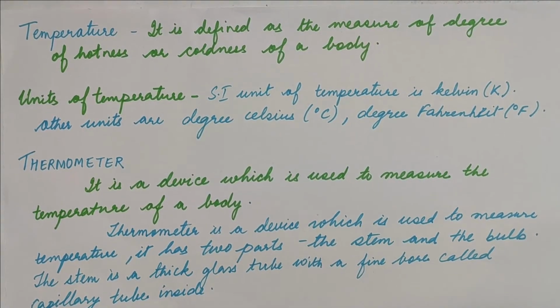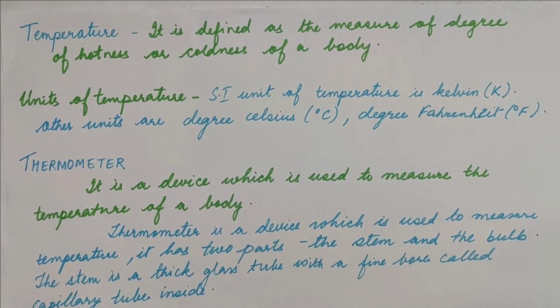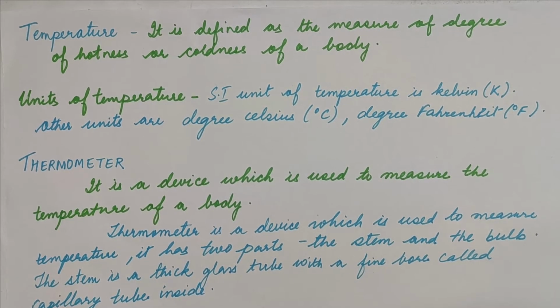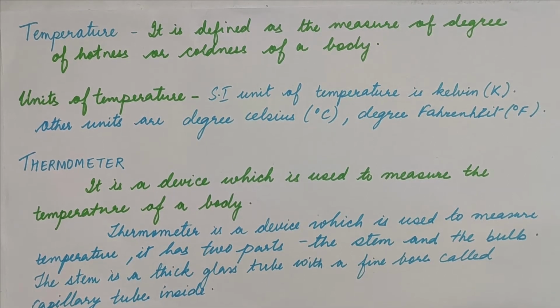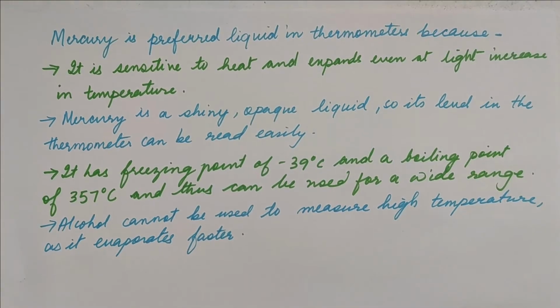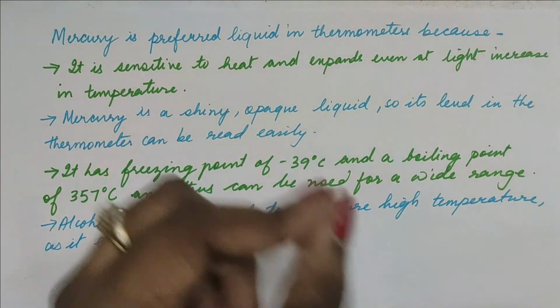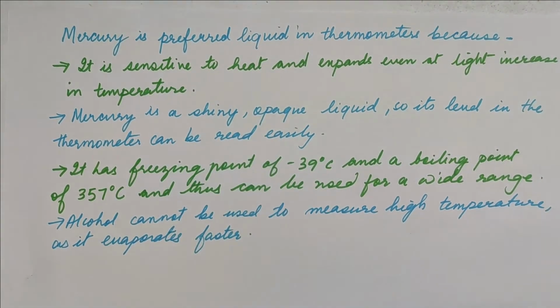And if you might have seen a normal analog thermometer in your house, you know that generally it has a stem of glass tube, and inside that there is a capillary tube which is filled with a liquid like mercury or alcohol. So do you know children why mercury is preferred over alcohol in the thermometer? Let us find out why. Yes children, mercury is very sensitive to heat and it expands even at the slightest temperature increase. So it's very good to be used as a thermometric liquid. Also, mercury is shiny and opaque.